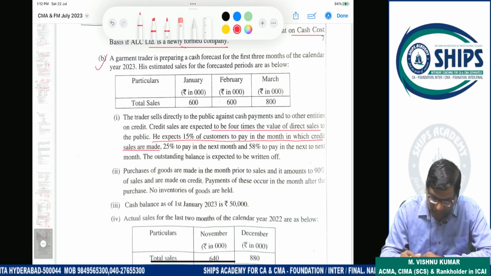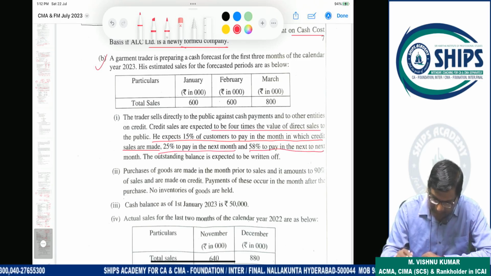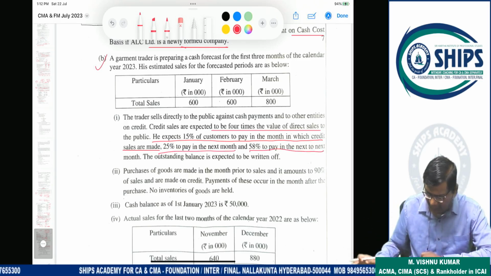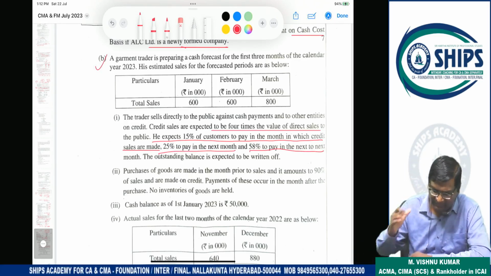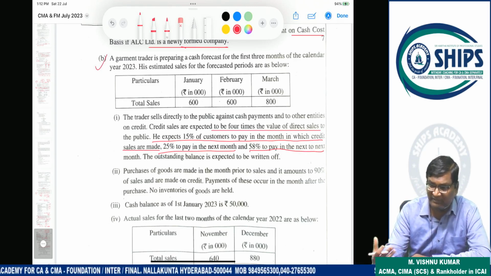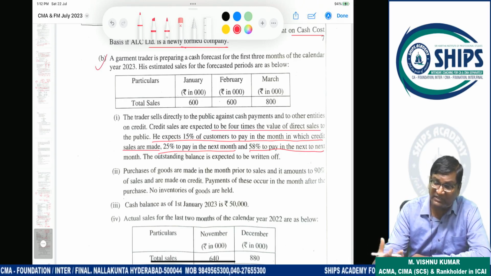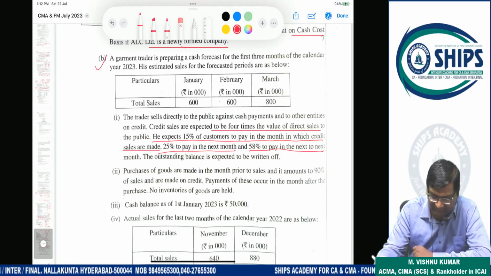Suppose this month I sold the goods on credit, so 15% amount will come in next month. 25% will be in next month. 58% will be in next month. It means in 3 consecutive months amount is collected. This month if I sold the goods on credit, 15% will be in next month. Thereafter 25% will be in next month. After that in following month 58% is collected.